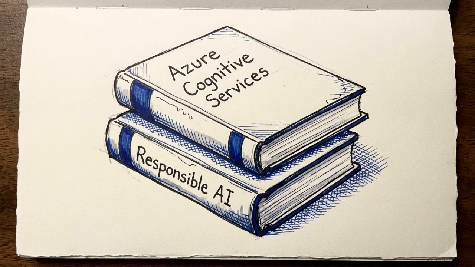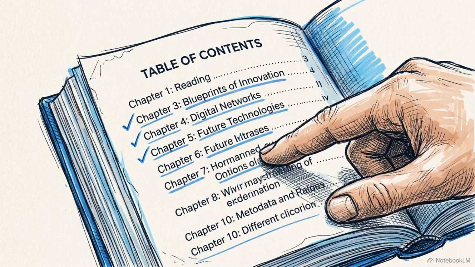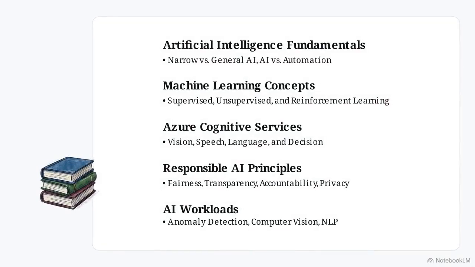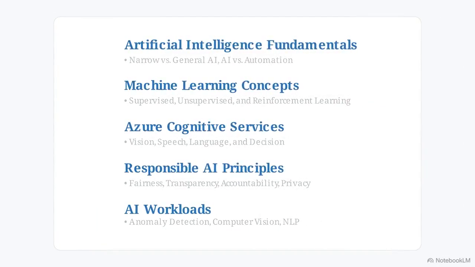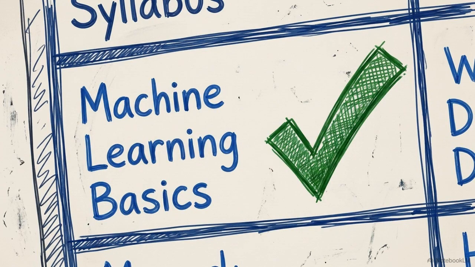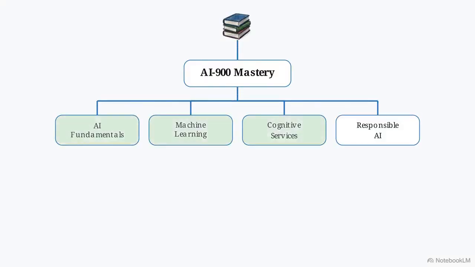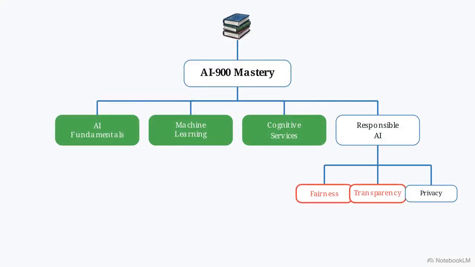During days 2 and 3, you will move into the heaviest material, specifically Azure Cognitive Services and the principles of responsible AI. Survey the syllabus before you read in depth. Skim the headers to understand the high-level categories before you begin taking detailed Cornell notes. Once you finish a chapter, you must verify your comprehension. We use the Feynman technique to expose any remaining gaps in your knowledge.